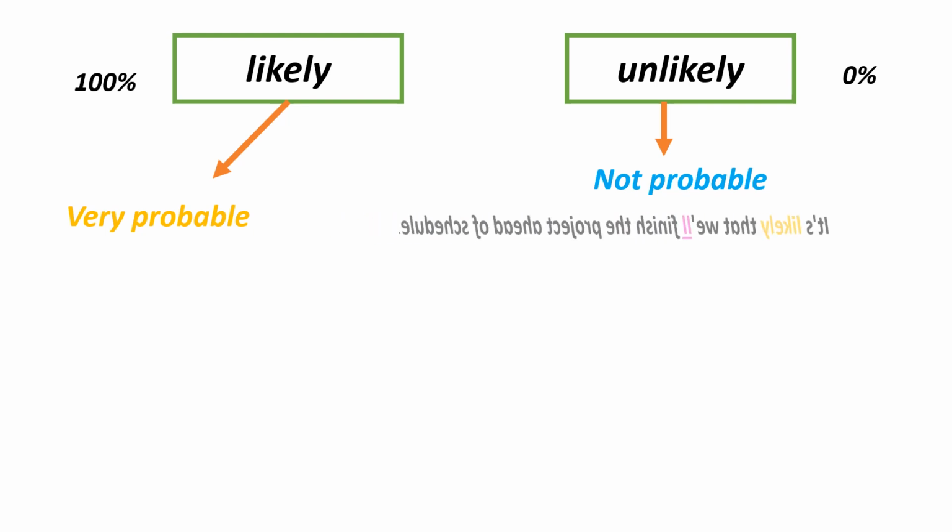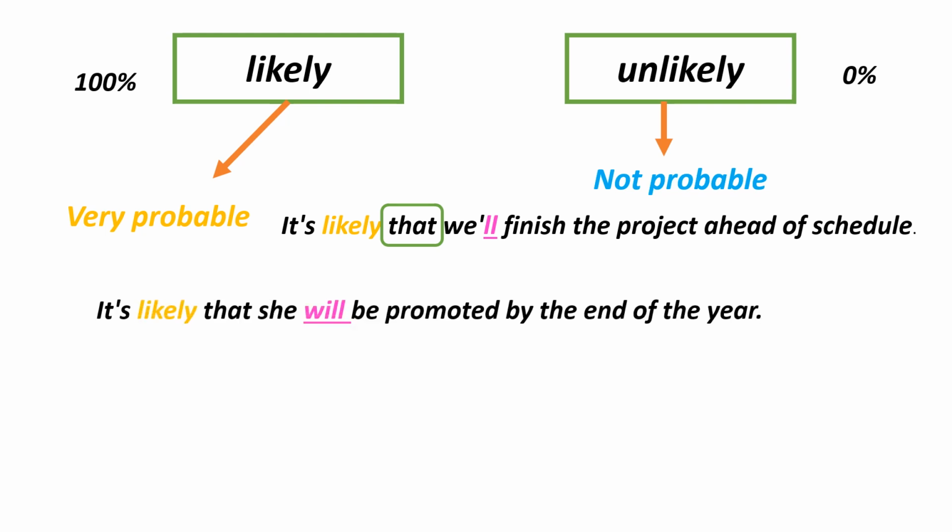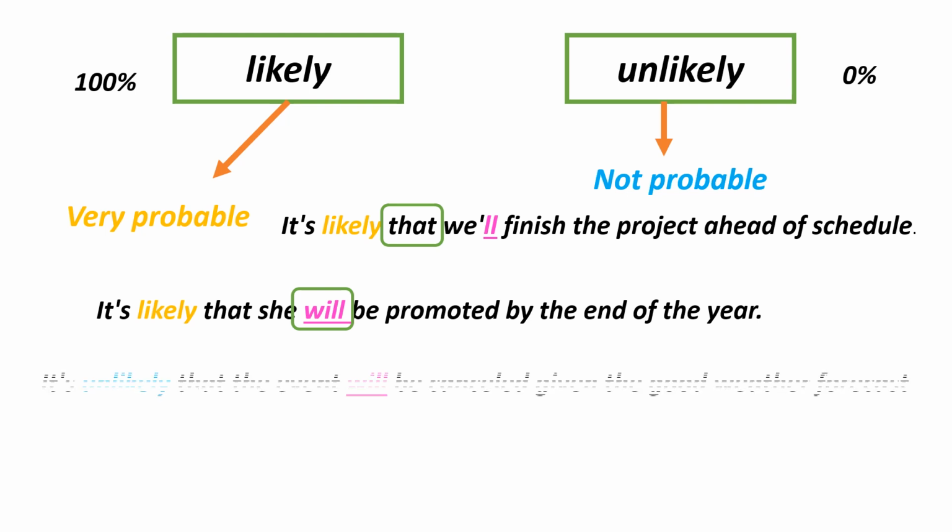Here are some examples. It's likely that we'll finish the project ahead of schedule. And also we use likely and unlikely in the future, okay, because we have that "will", "'ll". What do I mean by 'll? It means will. Okay, it's a little bit complicated, but I will show you another example. It's likely that she will be promoted by the end of the year. So here there is will. That's will. Here is will.